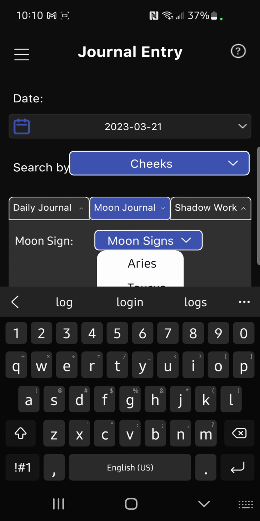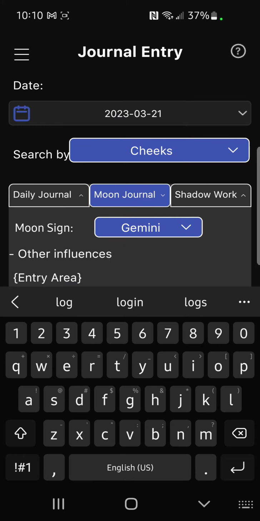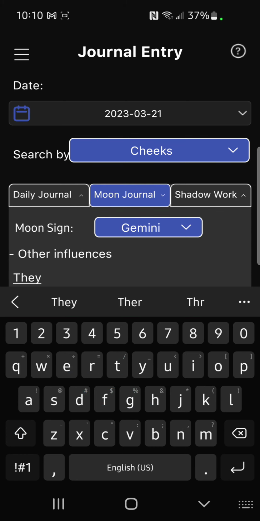This moon journal helps you to work with the astrology and the moon phases. So you can choose what the moon sign is, which will show on the moon calendar, and it will also let you know in that push notification that you got in the morning. And then you can enter any other details here.